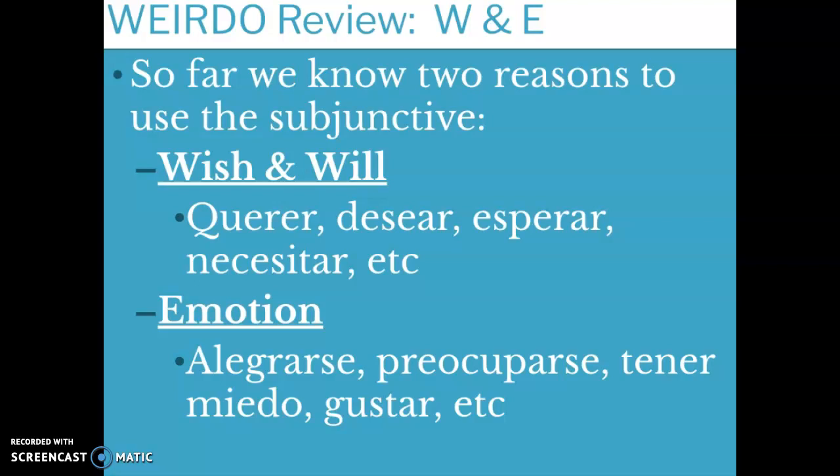Number 1, I need him to close the door. I is yo. Our verb to need is necesitar. So yo necesito. Now we are going to put our word que. Okay, you need him to do. So we are saying yo necesito que. Now we are going to say to close the door. So our verb for to close is cerrar.